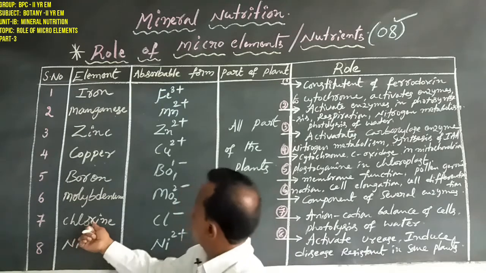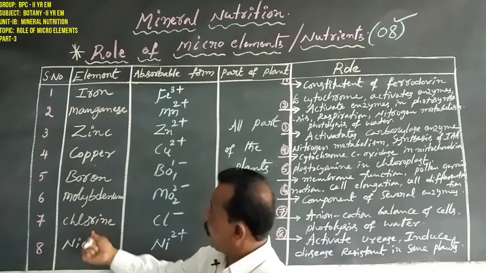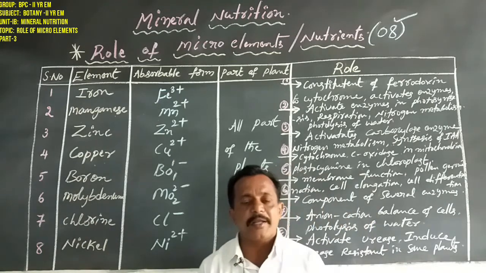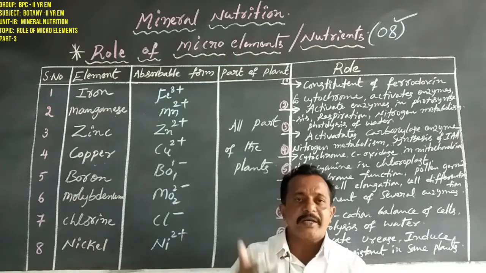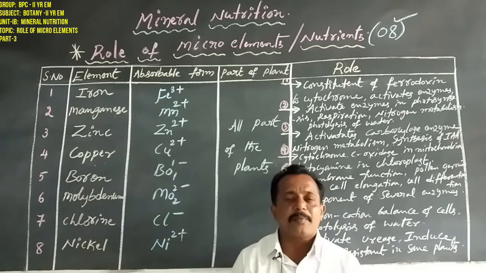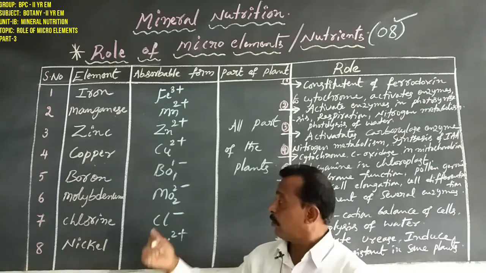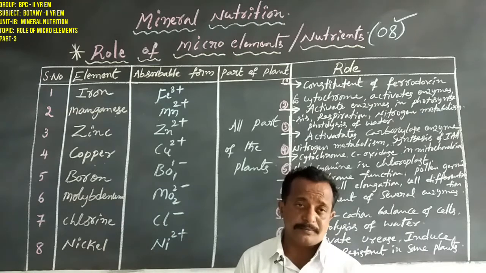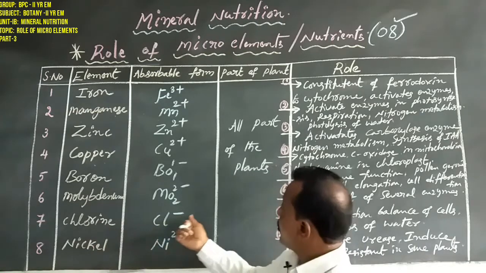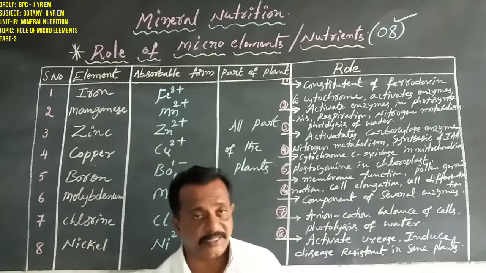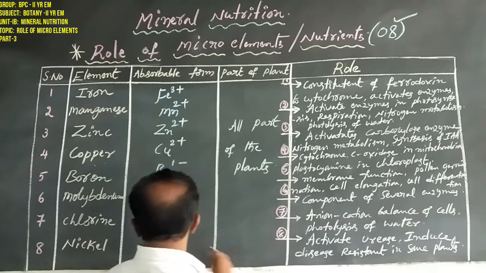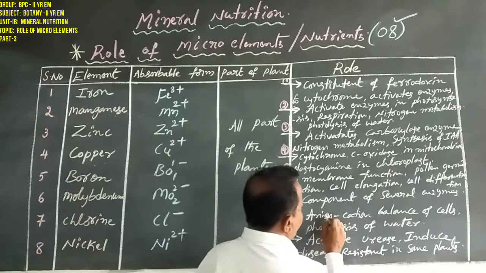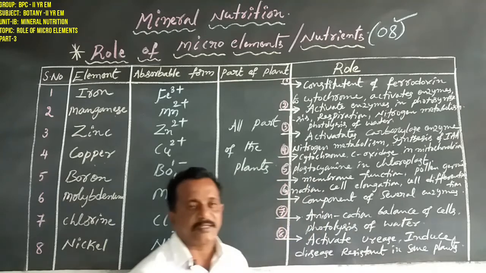Next, the seventh microelement is chlorine. Chlorine is also available in the soil, but it is not directly absorbed by the plants. This chlorine is converted to chloride ion. This chlorine is also used in all parts of the plants. Okay now. So what is the role of chlorine? Chlorine is for the anion cation balance of cells.